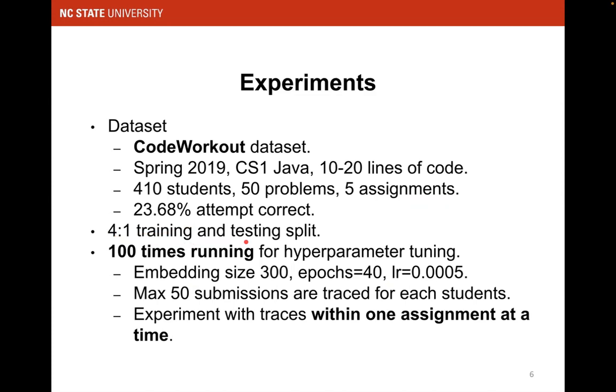We have the train-test split as 4 to 1. And we ran 100 times for hyperparameter tuning because we want the hyperparameters we selected to be stable. So we have the embedding size selected as this, and we cap it at 50 submissions for each of the assignments because we don't want to dig too deep into why students fail 200 times, right?